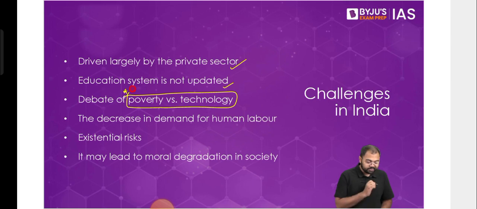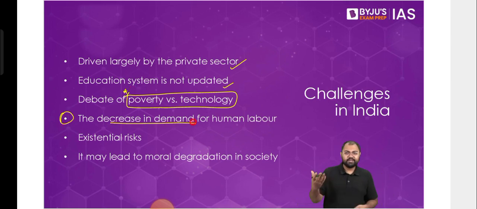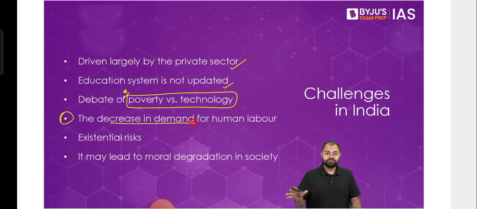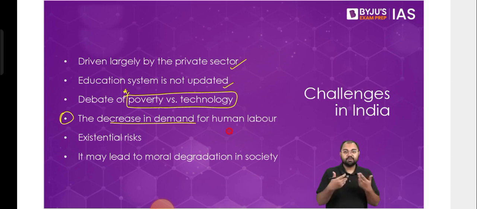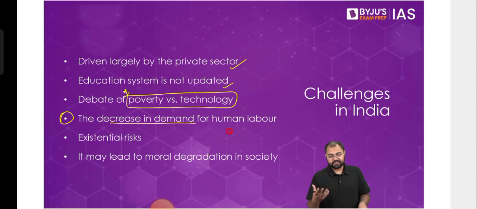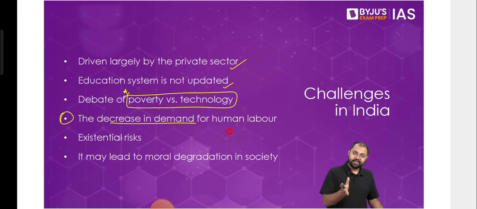Then one of the major problems, one of the major worries when it comes to something like AI is the decrease in demand for human labor. We see that there are so many things that can be automated, there are so many things that people can start doing on their own, and they will not need anyone to do that. And already we see that there is a shrinking economy in a lot of areas where technology directly is being used. You might have seen that, especially in the biggest of the tech companies, so many people have lost their jobs over the last couple of years just because of this. And it's something that you can't even help, because when you start looking for getting things done faster with better productivity, things like AI will come into these kind of sectors, and unfortunately people are going to lose more jobs.